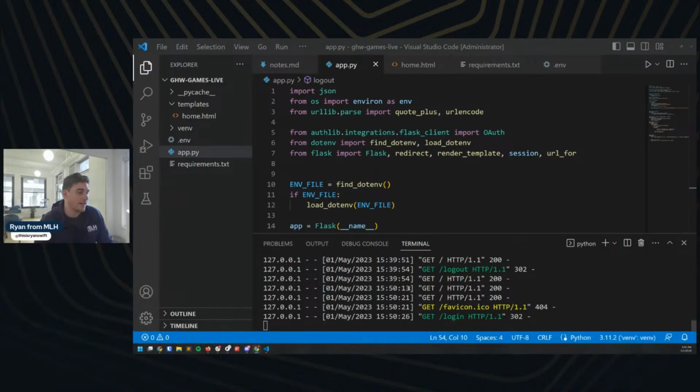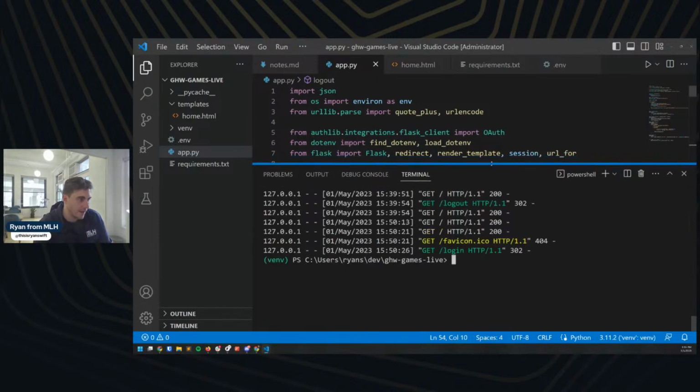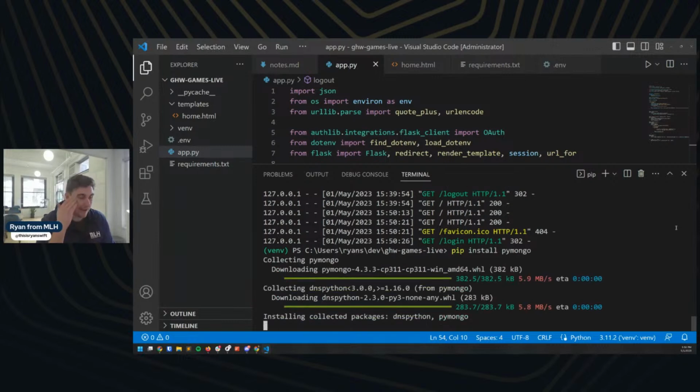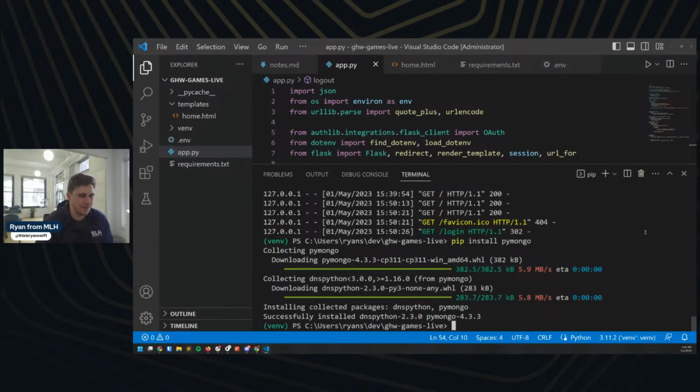Yes. All right, so I'm going to close down our server by hitting Control C again. I'm down in the terminal here, and to use MongoDB, we're going to use something called Flask PyMongo, and that's going to help us interact with our database, add data to it, retrieve data from it, all of that good stuff. I'm going to do this via pip install, just like we did earlier on. So I'm going to do pip install. I think it's, is it just PyMongo? All right, we got it right. And it might also be Flask PyMongo as well.